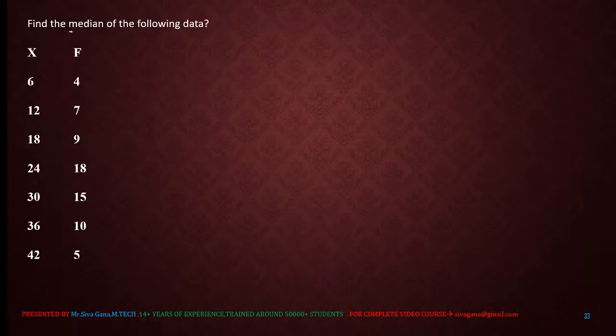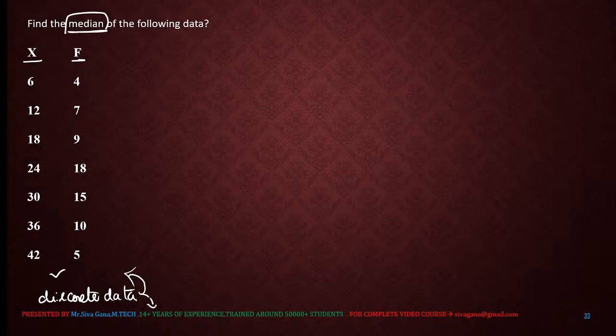Next, here also it is a median calculation, but the data presentation is different: X values and F frequency. What we need to calculate is the median. This type of presentation of data is a discrete data presentation. Now, we have two cases in discrete mode of data presentation. This is case one. Another case I already explained. I already explained case one discrete mode as well as case two discrete mode for the calculation of mean.